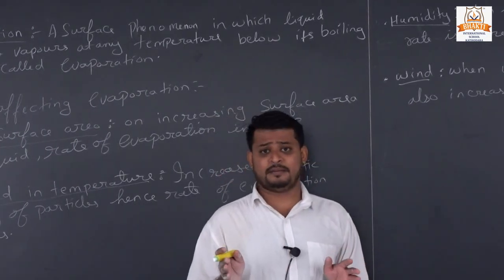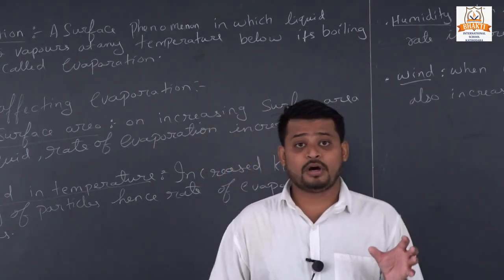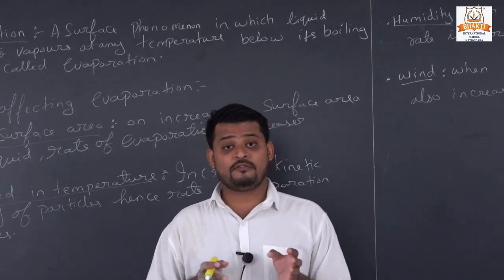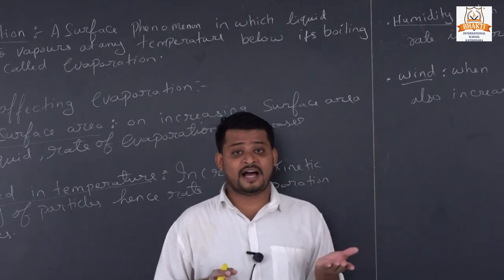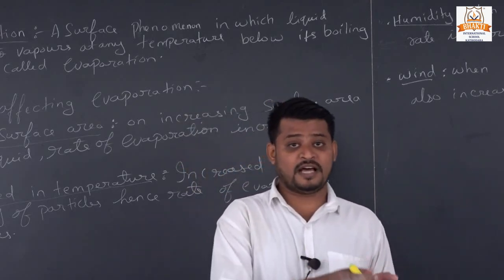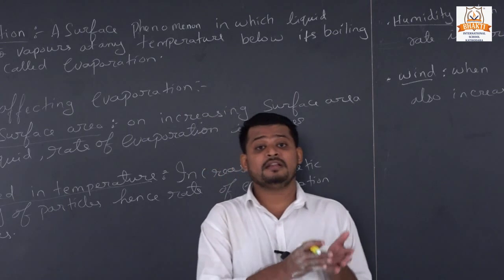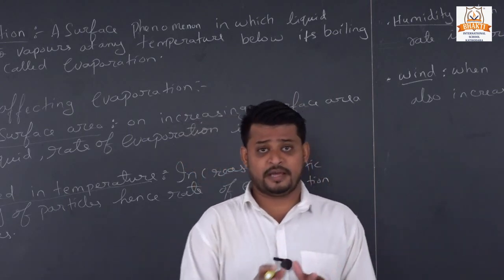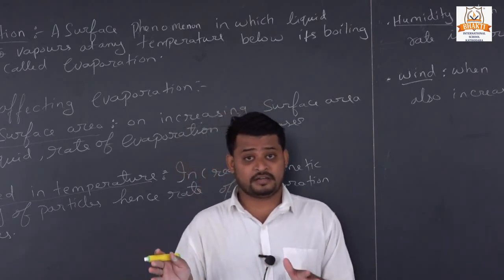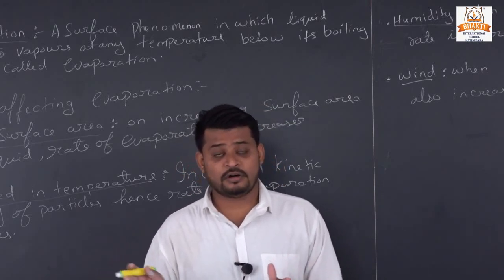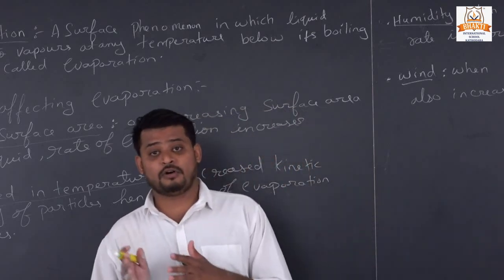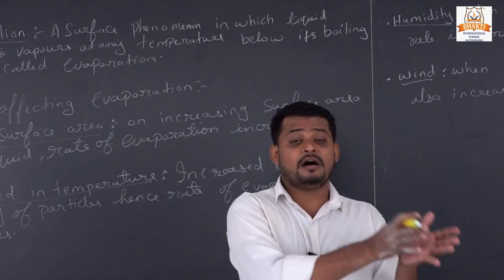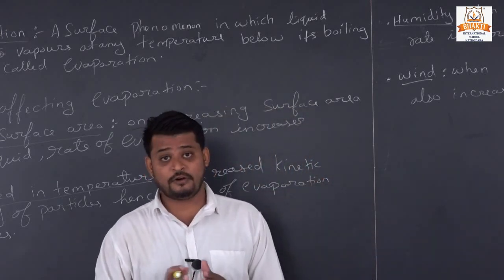We will take an example. When we put water in a glass and in a tub, we see the water of the glass takes so much time to convert into vapor, but the water in a bucket or tub converts into vapor faster than a glass of water. Why?